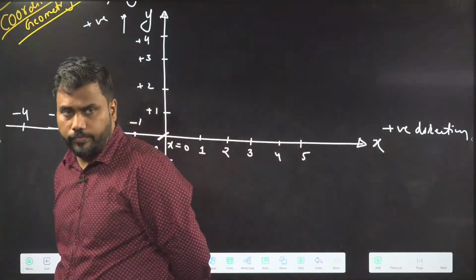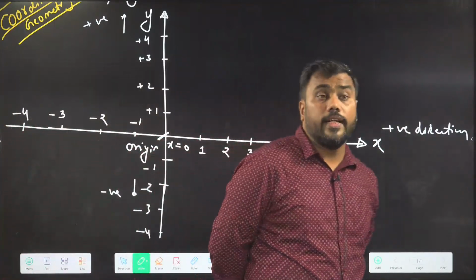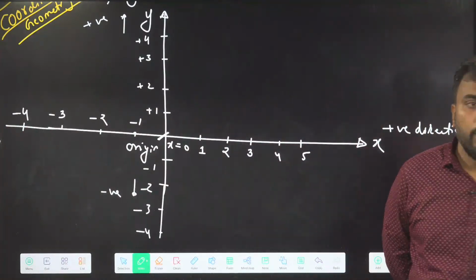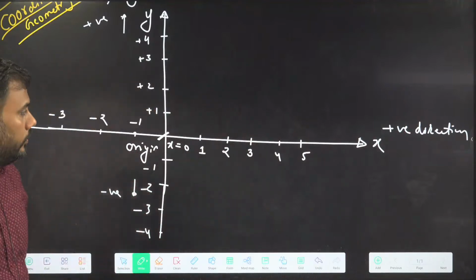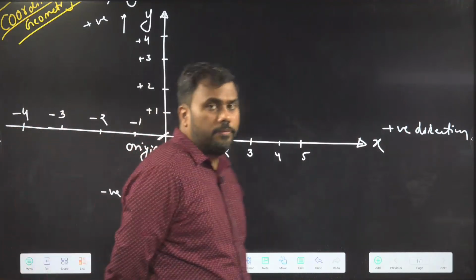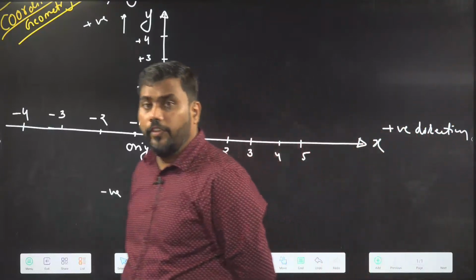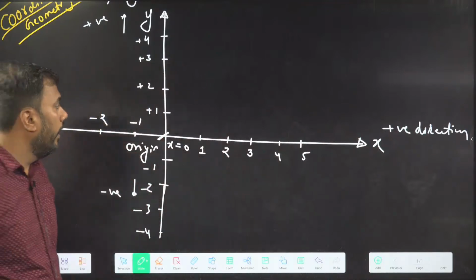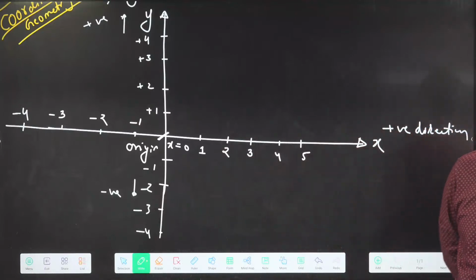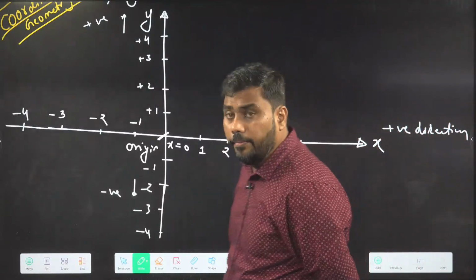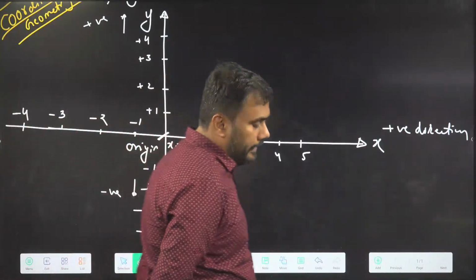Coordinate plane is plane containing x and y axis, in which we can specify any position in terms of its coordinates.